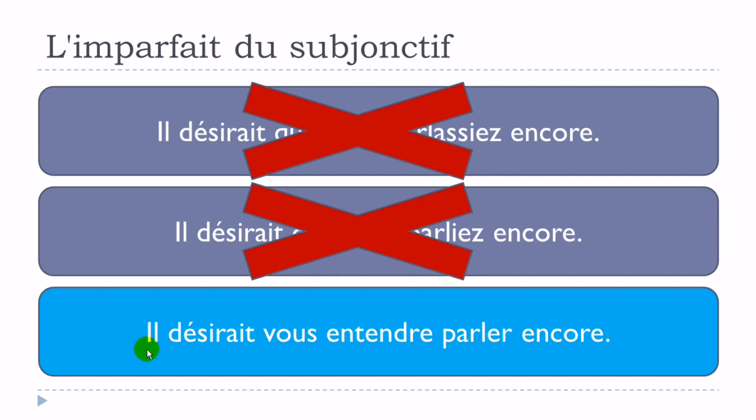And if you look, this structure is quite interesting because actually we won't use this subjunctive form. Okay, so there are some ways to avoid using le subjonctif, and one of the reasons is that in this situation, it's because l'imparfait du subjonctif is not used anymore, and so we try to find some ways to avoid using this imparfait du subjonctif. So, il désirait vous entendre parler encore.